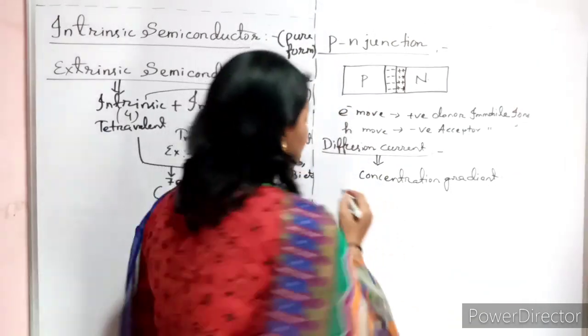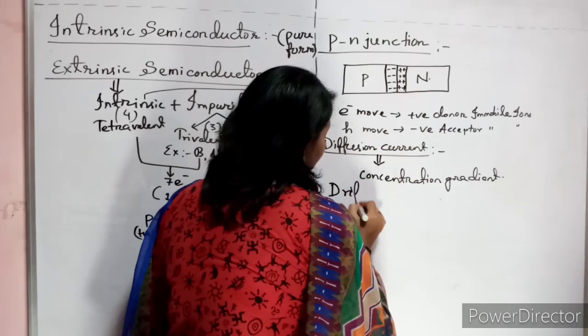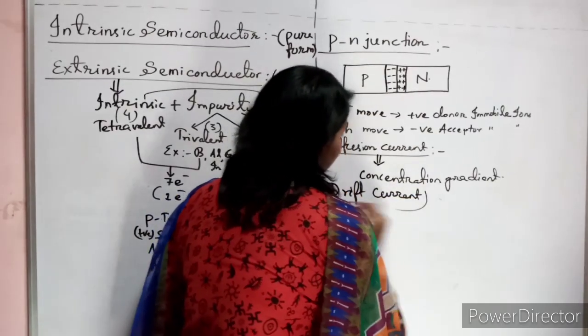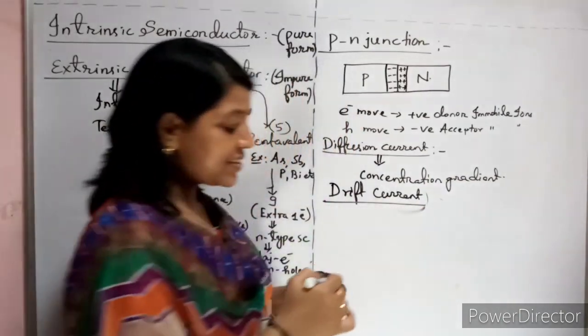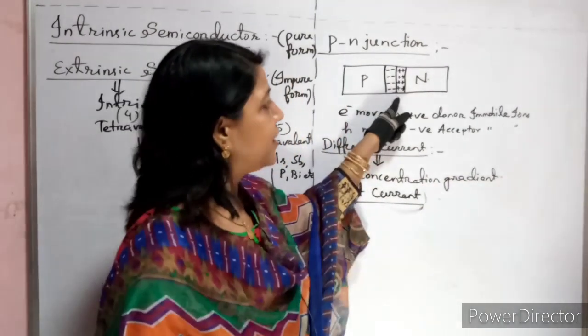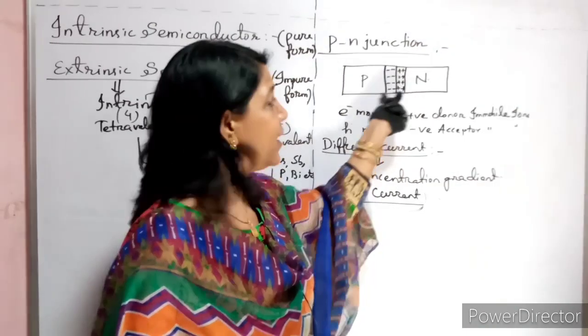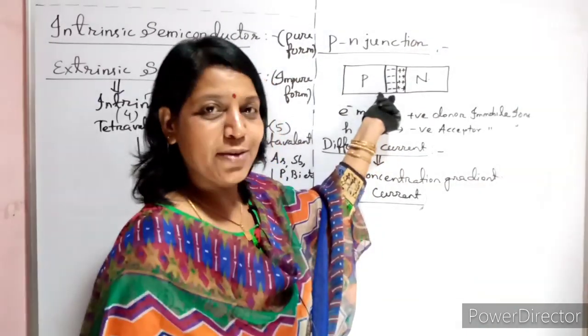Now, another beautiful concept called drift current. What is drift current? Now see, when they started to move, you can find positive charges accumulated here and negative charges accumulated here.